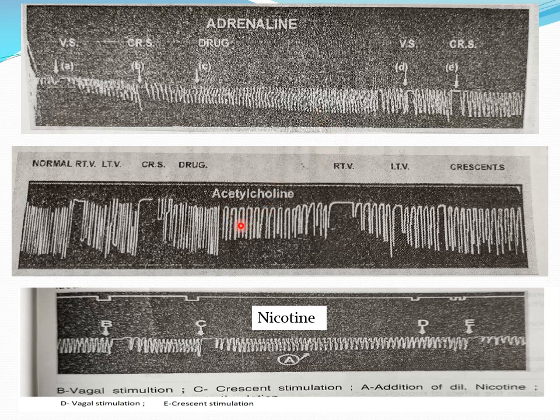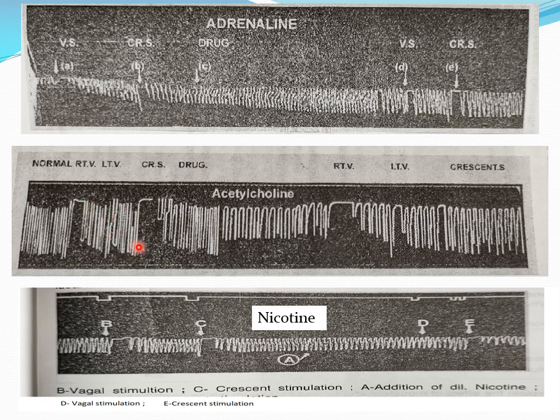What is the effect of acetylcholine on the heart? Now in this practical also the same procedure is there. First we have to record the normal cardiogram, then stimulate the vagus. Here we have stimulated vagus. When we stimulated vagus, there is an inhibition of the heart, it stopped in diastole, slowly it comes out and starts beating.